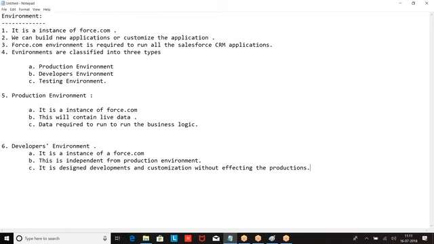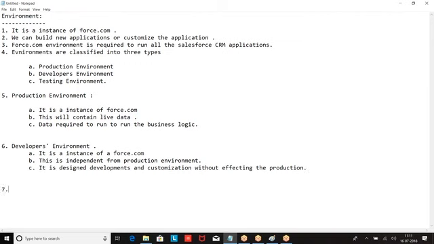If the developers want to enhance the application or add any new functionalities, they will do it in the developer environment. It is independent from production but an exact copy of production. Whatever application we have in production, the same application is given to developers, who will try to enhance or customize it. It is designed for development and customization without affecting the production. I hope you are clear with this.